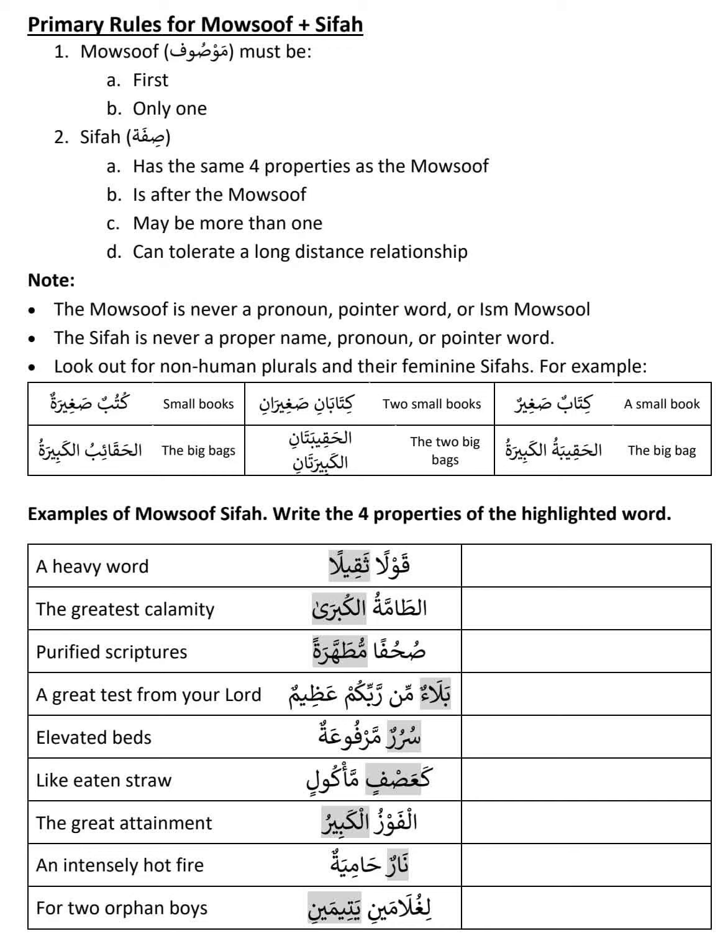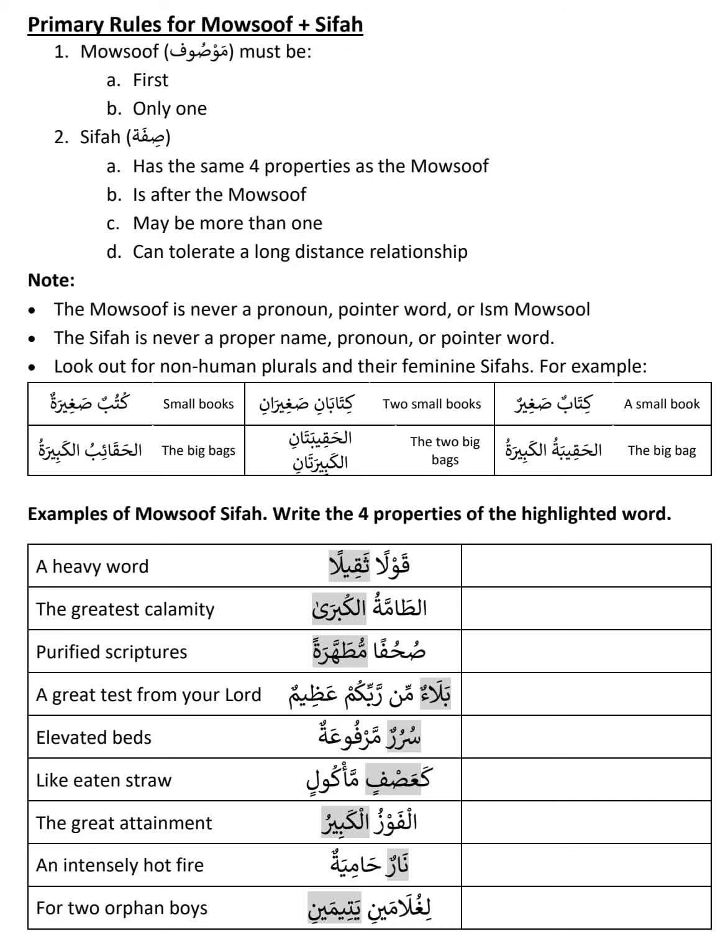So you cannot say Kitabani Saghiratun, then it is not Mawsuf Sifa, because although three properties are matching, the number is not: Kitabani is 2, Saghiratun is 1. So you need to convert the Sifa also to 2. How to convert Saghirun?